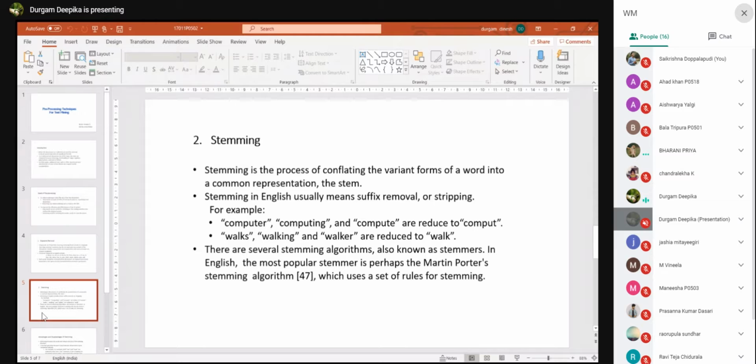Stemming is a process of conflating the variant forms of a word into a common representation, the stem. In normal English, we have to remove suffixes and prefixes, stripping. For example, computer, computing, and compute are reduced to compute. For all these words we have to remove prefixes and suffixes. So this is called stemming. The most common stemming algorithm is Martin Porter's stemming algorithm.